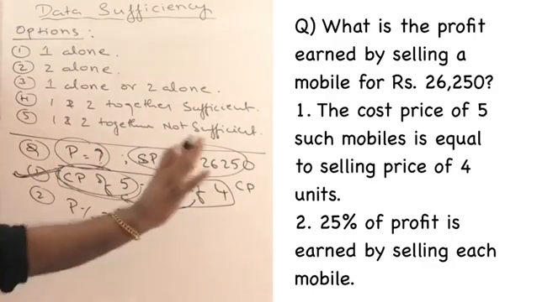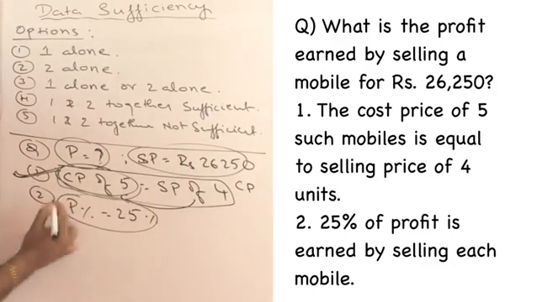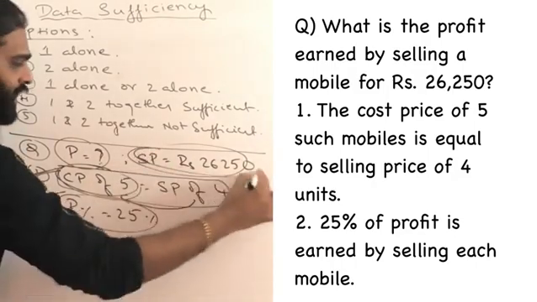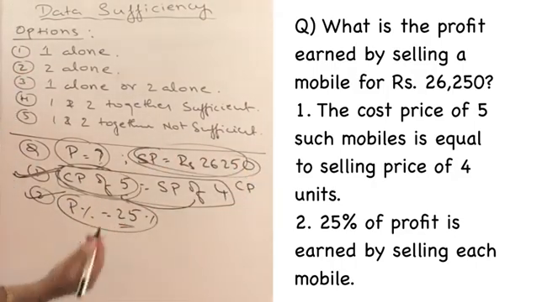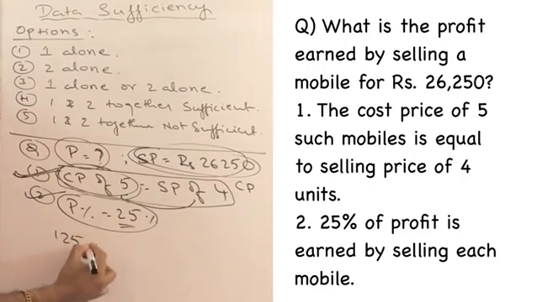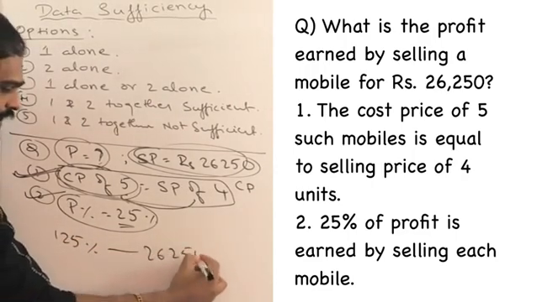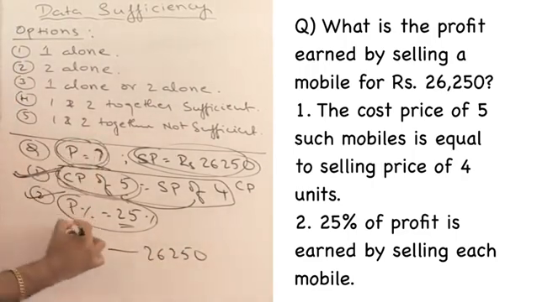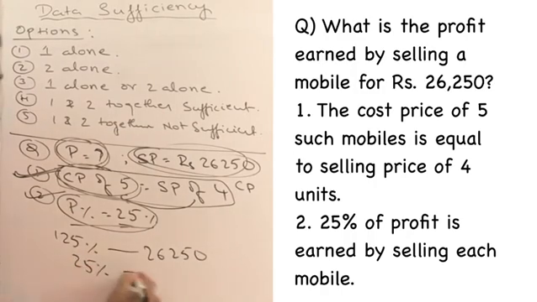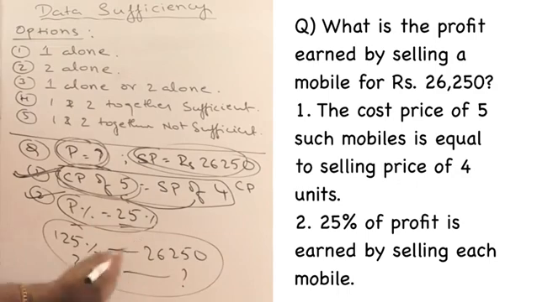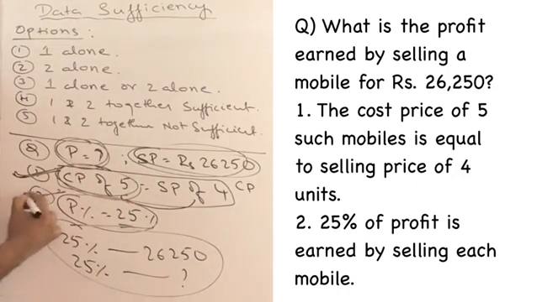1 alone is 100% sufficient. If I go for 2 alone, this is directly given, so this is also sufficient. Because I know the selling price is so and so, I know the profit is 25%. That means 125% is given as 26,250. He is asking me to find out profit. Profit is 25%. 25% is how much? We have solved these kind of questions n number of times while we were solving questions on profit and loss. So 2 alone is also sufficient.